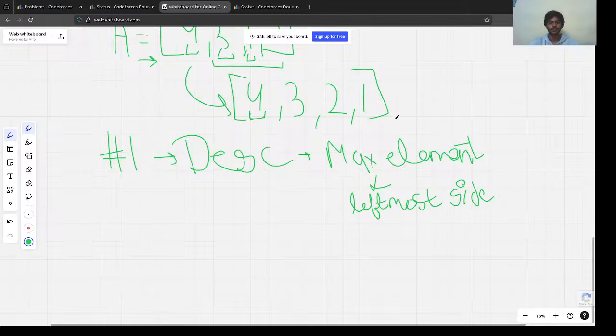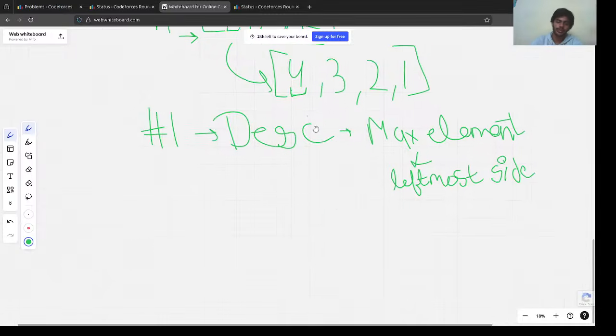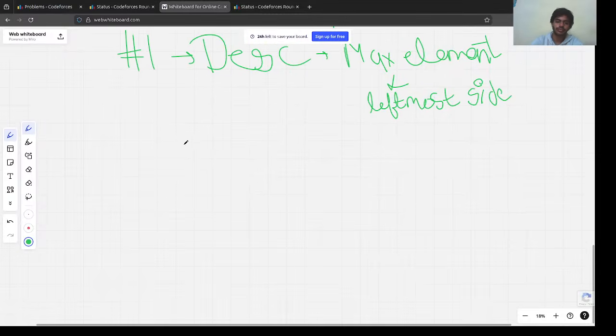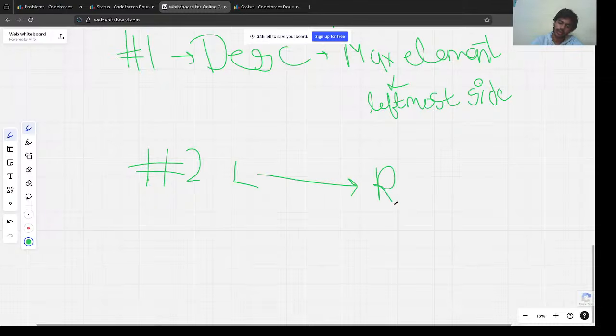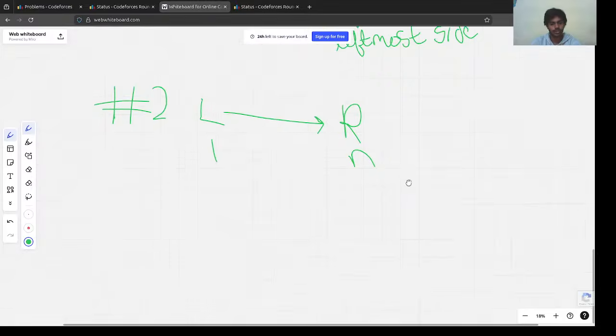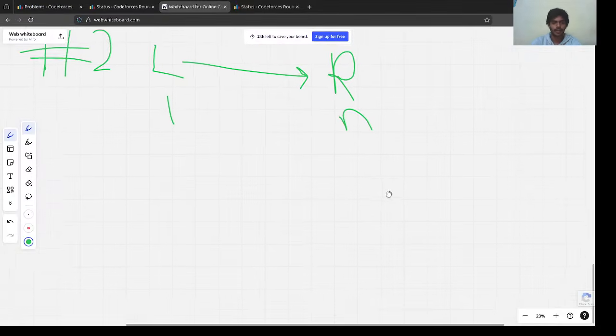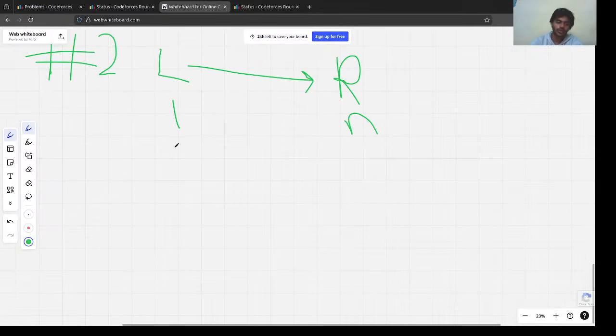Okay, so this was our first observation. What's the second observation? We know that we are going to start from the leftmost index, which is index 1, to the rightmost index, which is index n, if we take one-based indexing. So let's say we have this permutation.